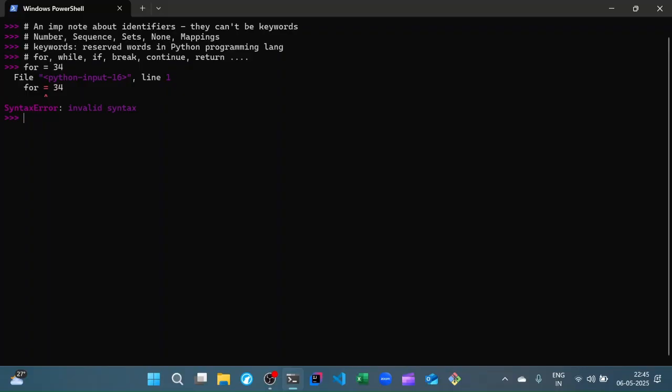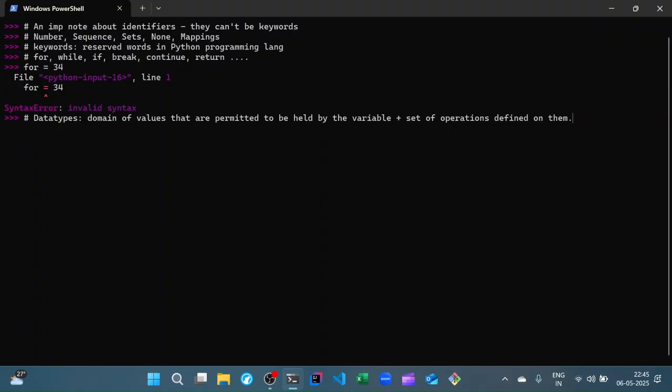All right, now we come to data types. So what is a data type exactly? A data type is nothing but a domain of values that are permitted to be held by the variable, as well as a set of operations that are defined on it.